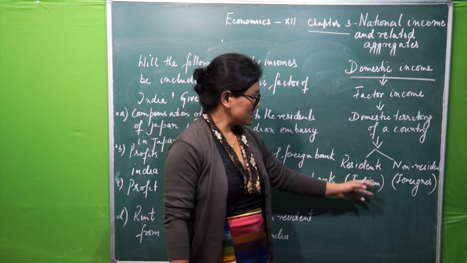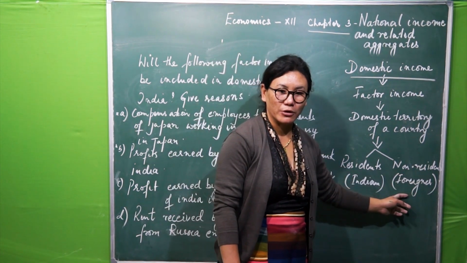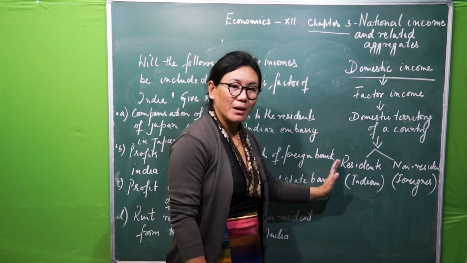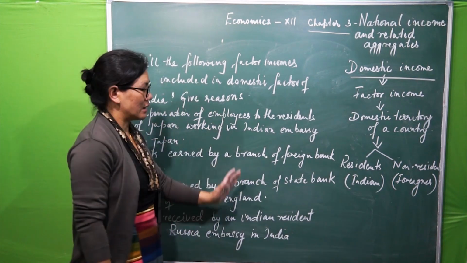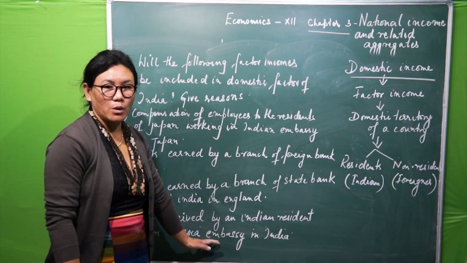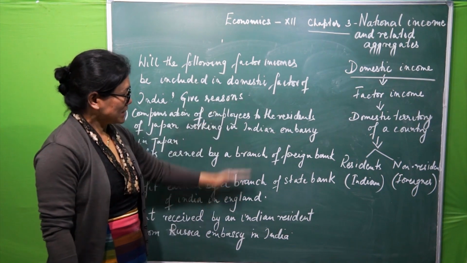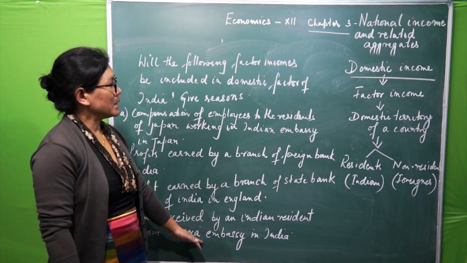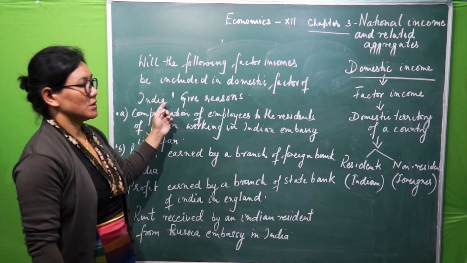So resident, I've taken here Indian, a non-resident, foreigner. Keeping this in mind, now what we have to see is, I've given few questions here, and we will see whether these things will be included in the domestic factor income of India.